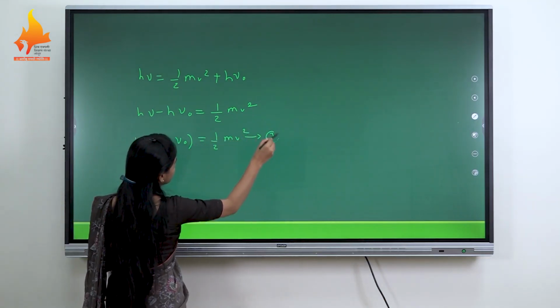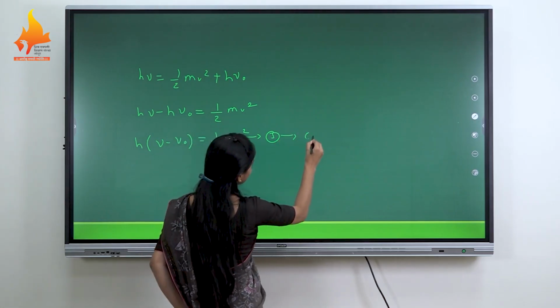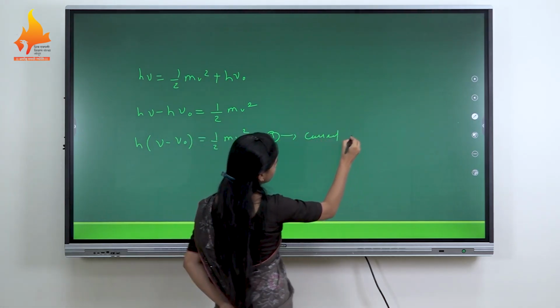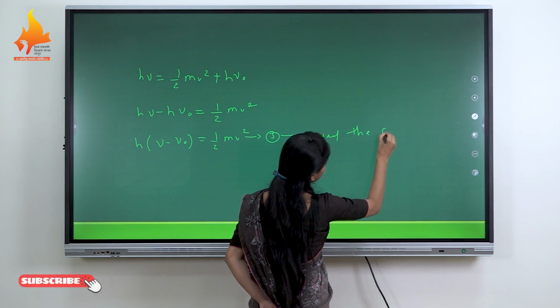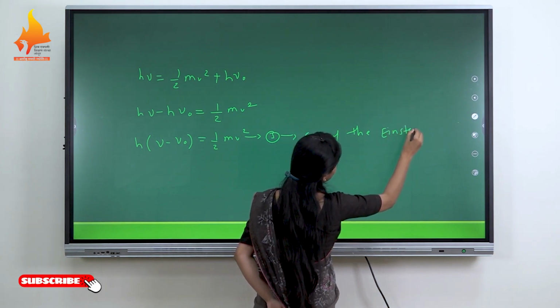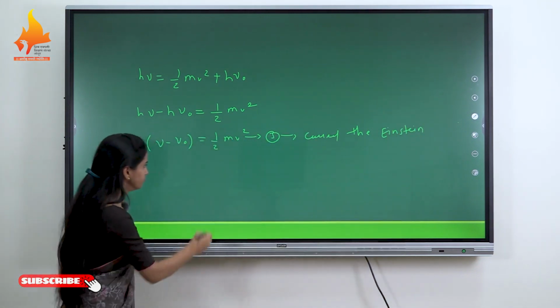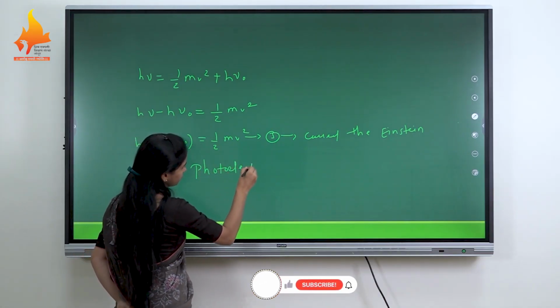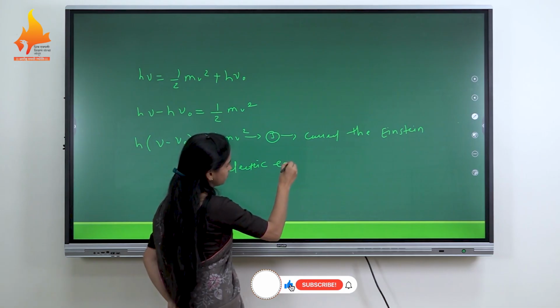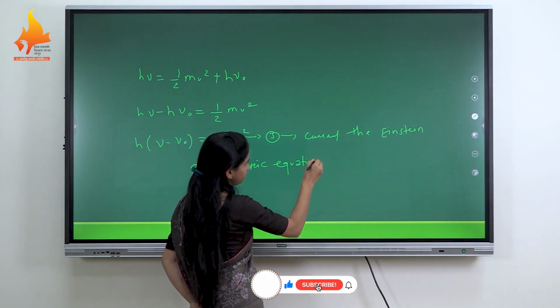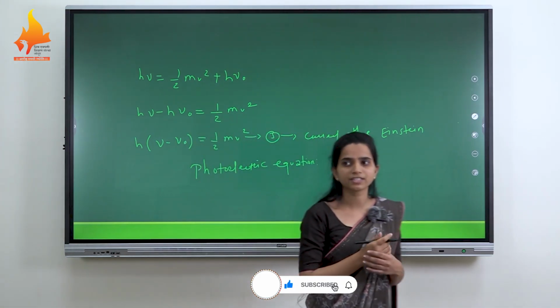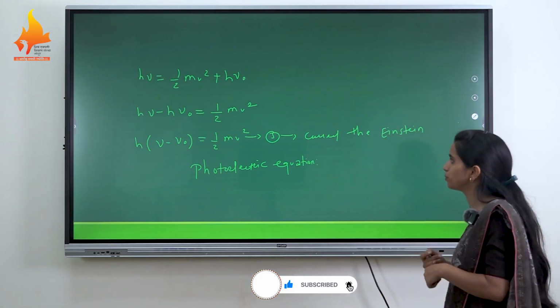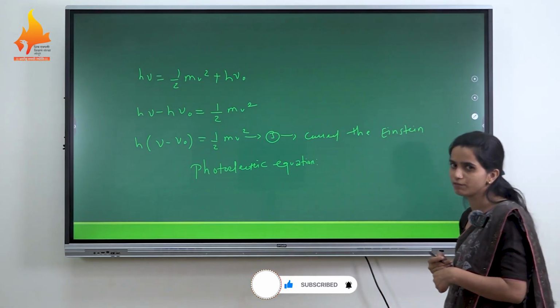This is equation number 3, and this equation is called the Einstein photoelectric equation. Thank you.